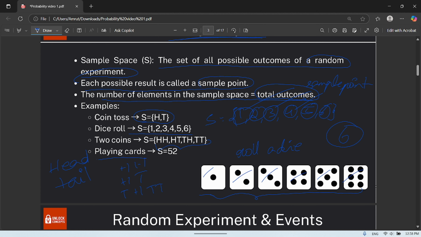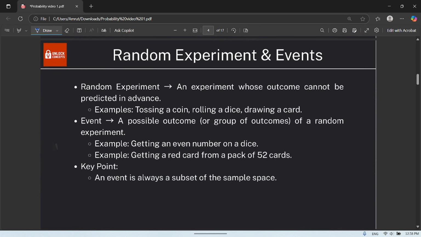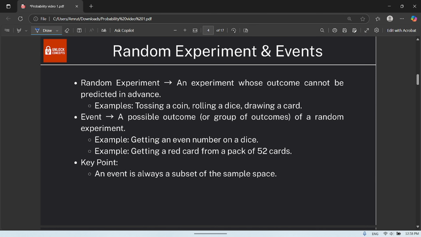And if you take a deck of cards, you'll have 52 total outcomes. So simply, a sample space is the set of all possible outcomes of an experiment, or in simpler words, the number of elements in the sample space is equal to the total number of outcomes.